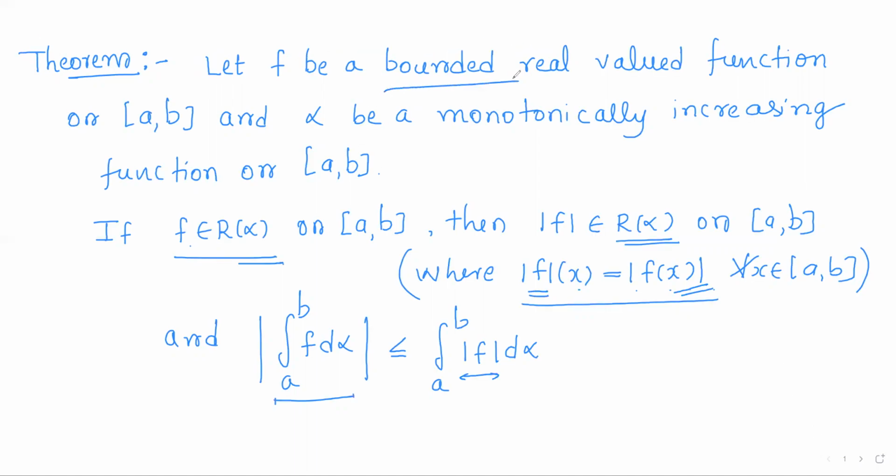So proof. So what is given first of all? Given f is Riemann-Stieltjes integrable on closed interval a comma b, and initially it is given bounded also, right?